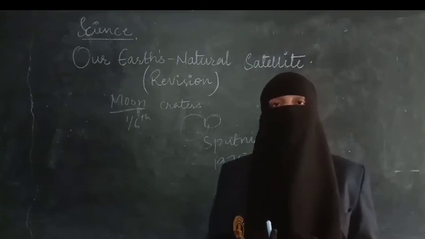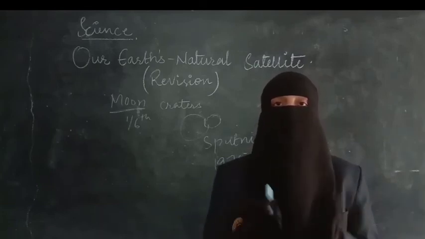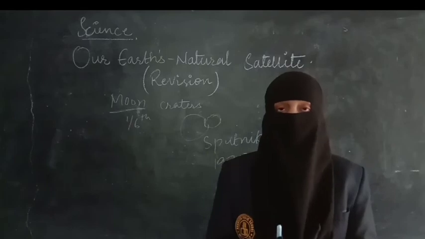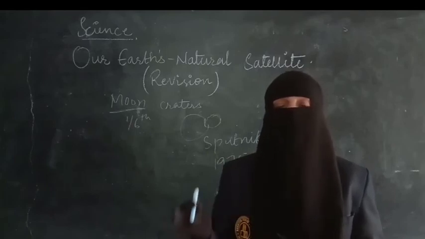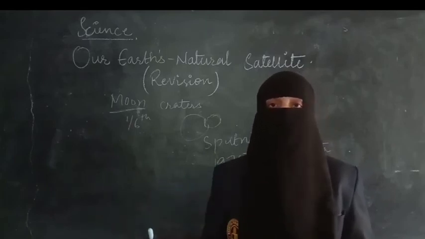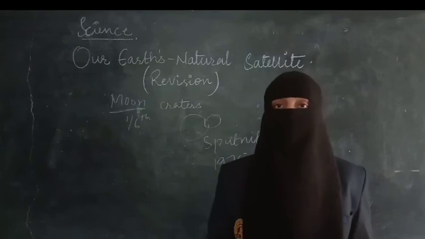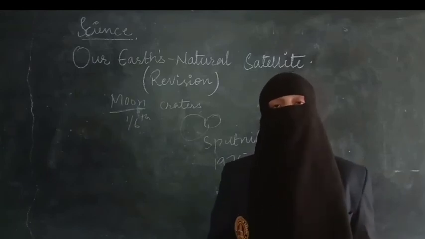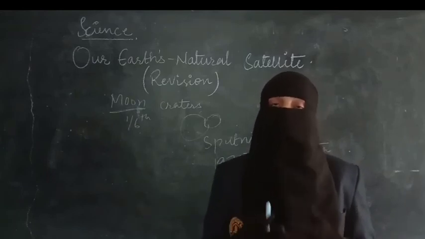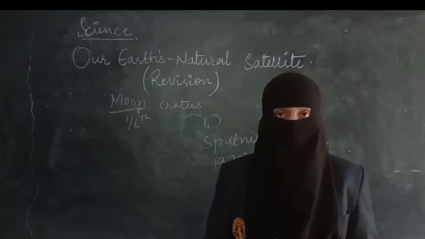In the same way, when the Earth comes in between the Moon and the Sun, the shadow of the Earth falls on the Moon, and the Moon becomes invisible for some time. That is a lunar eclipse. There are total lunar eclipse and partial lunar eclipse, and total solar eclipse and partial solar eclipse. Regarding eclipses, you have a lot to learn, so we will be learning in the higher sections.